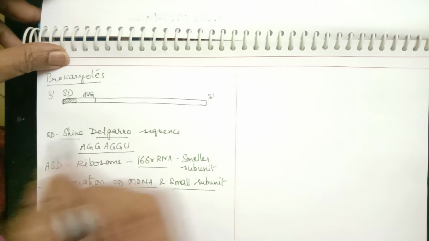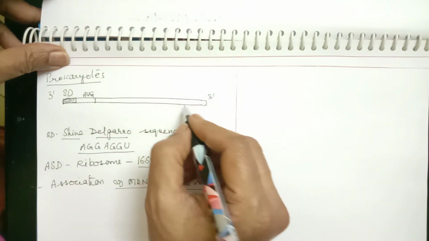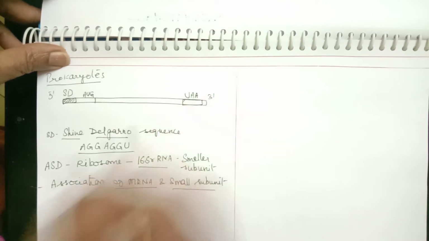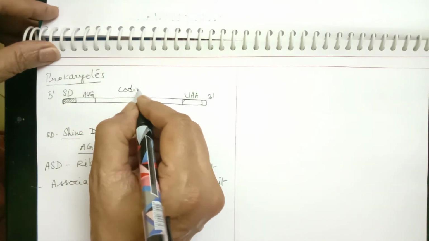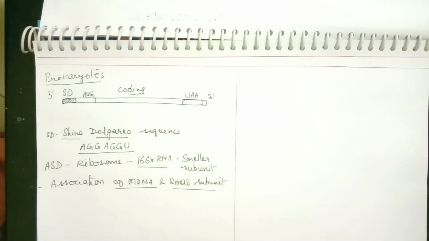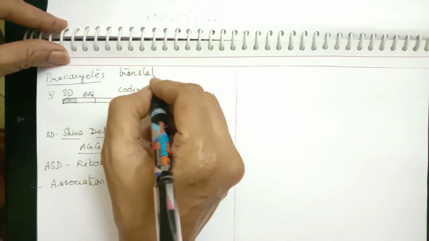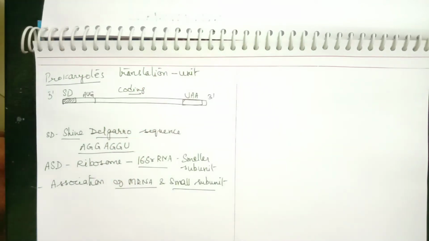AUG, which is the initiating codon. Then any other sequence, and last will be any of the stop codons, say UAG. In between, it is called the coding region. So any other codons are also present. So this is the mRNA of prokaryotes, or we can also call it a translation unit. Just like we call DNA a transcription unit, this is called a translation unit.